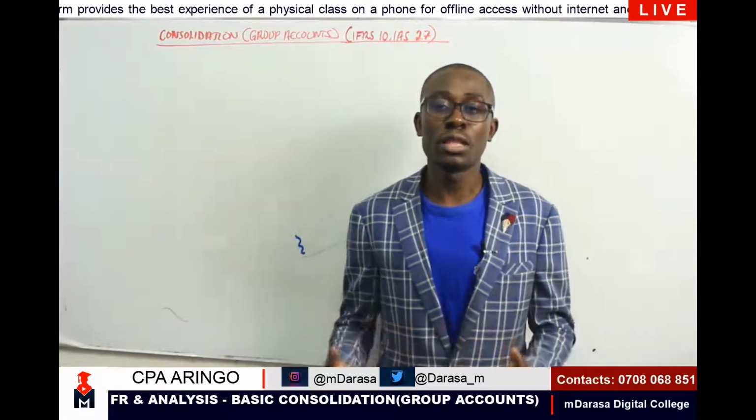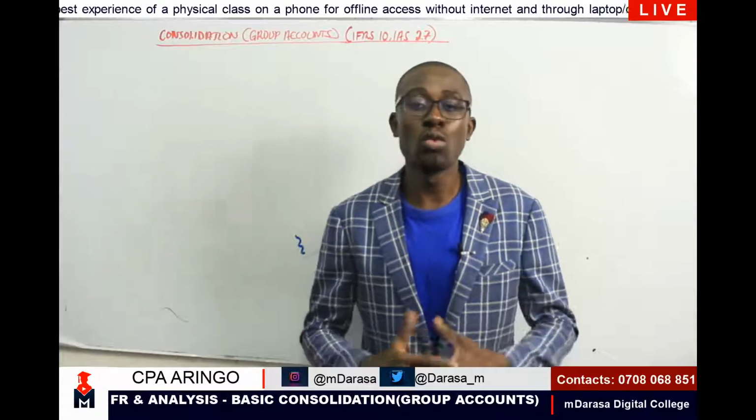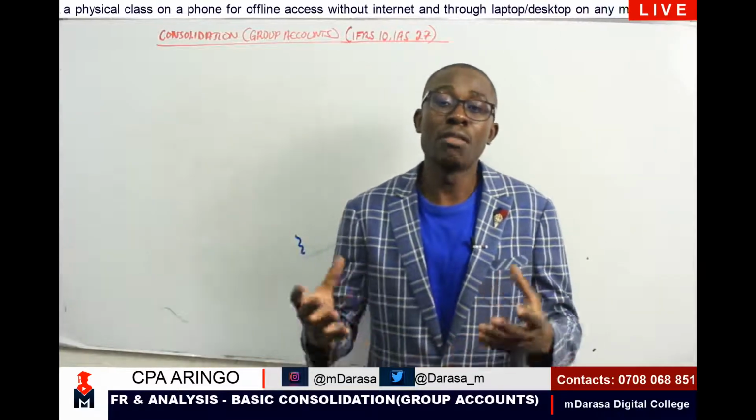In the context of group accounts, you'll find that companies probably will be having other companies that they are controlling. I will be having, say, a parent company and maybe some subsidiaries. Take subsidiaries as our children. I'm having a parent and I'm having a child. Of course, the parent will have control over the child at some point, right?